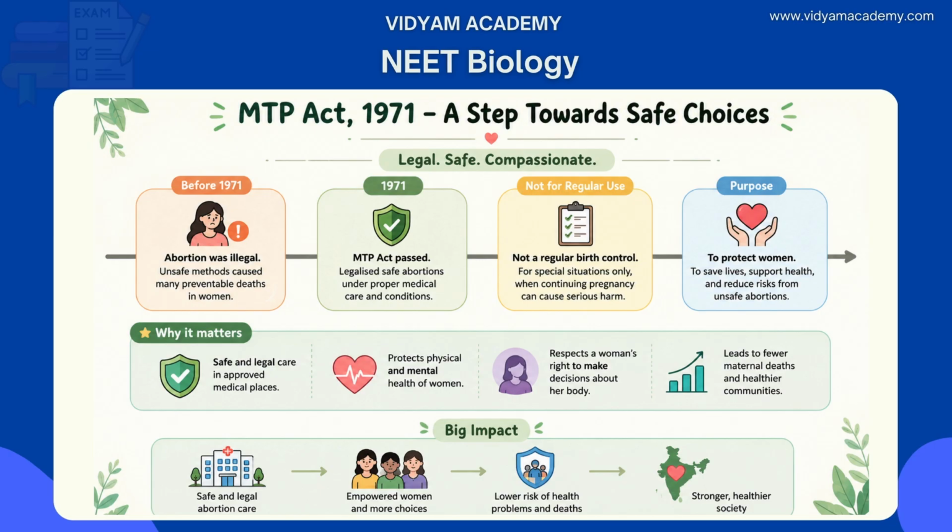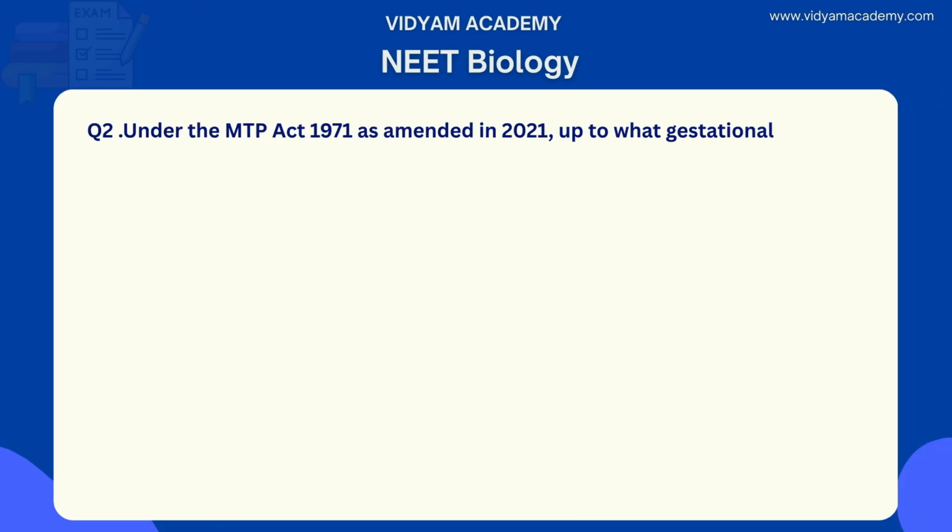By bringing abortion into the legal and medical framework, the MTP Act gave women reproductive autonomy and dramatically reduced maternal mortality from unsafe abortions across India. So that's the Medical Termination of Pregnancy Act which was passed in 1971, and the primary purpose is to legalize safe and medically supervised abortions and reduce maternal deaths from unsafe illegal abortions. Let's move to question number 2.